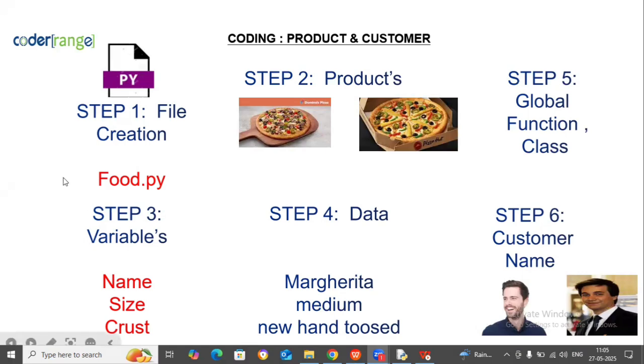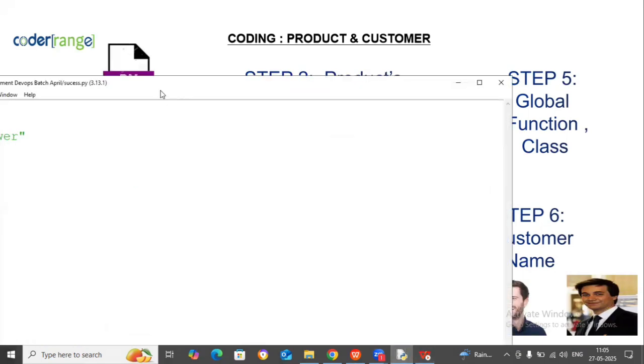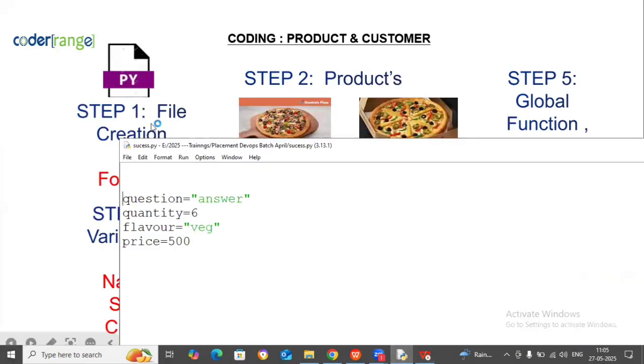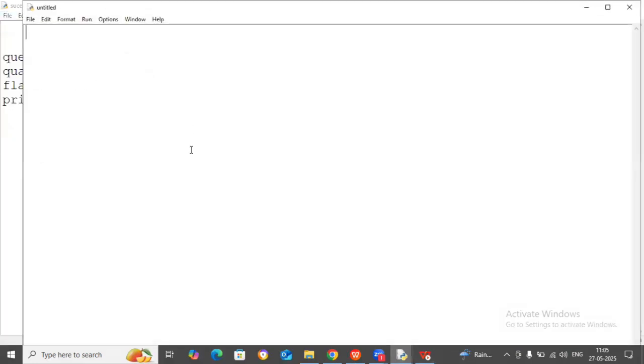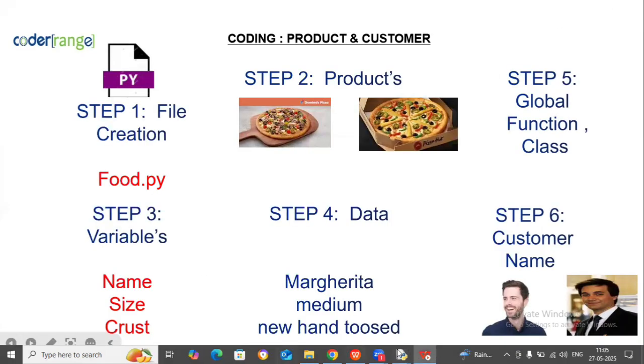Can I write and show this code once? I'll write it and show you. So first step is what? Create a file. So let's say I'll create a new file. I'll save it as pizza or something. What is step 2? It is all about the product.